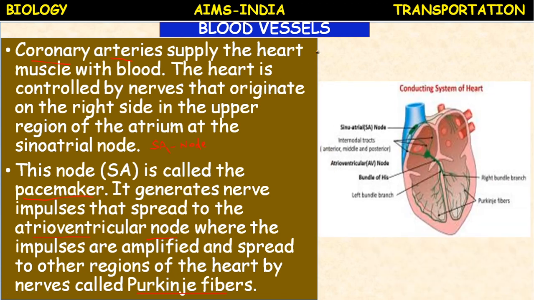So here is the conducting system of the heart. Sino-auricular node, SA node. You see, this figure is not available in your book. The internodal tracts, anterior, middle and posterior, these are the tracts. Sinoatrial node, SA node, here the impulse is generated, means the heartbeat is started. That's why this SA node is called a pacemaker. Okay, and it goes to the atrioventricular AV node.